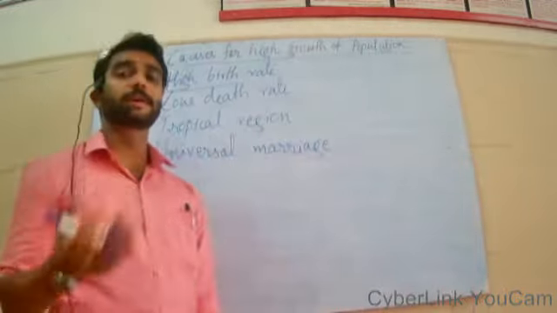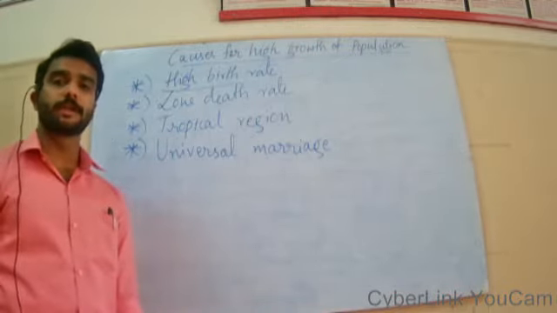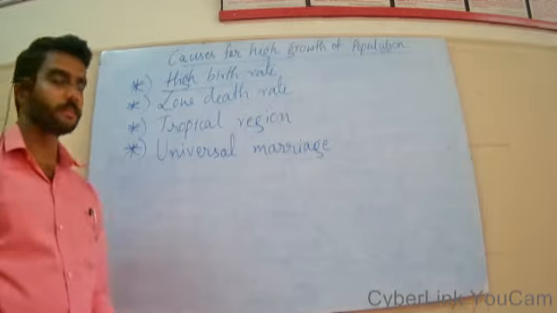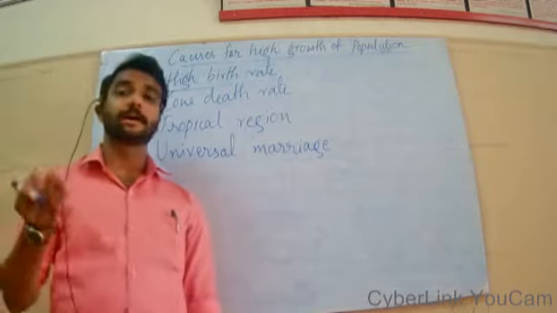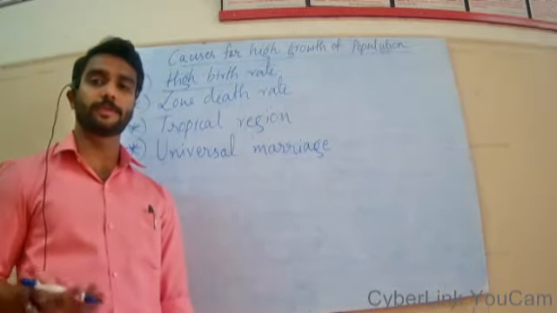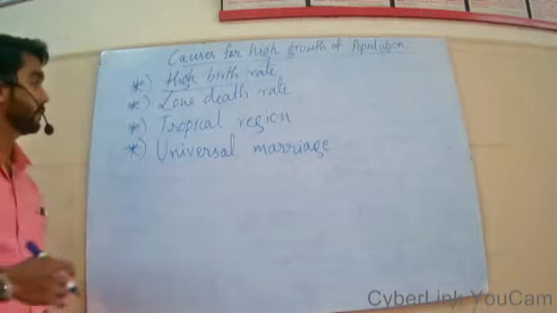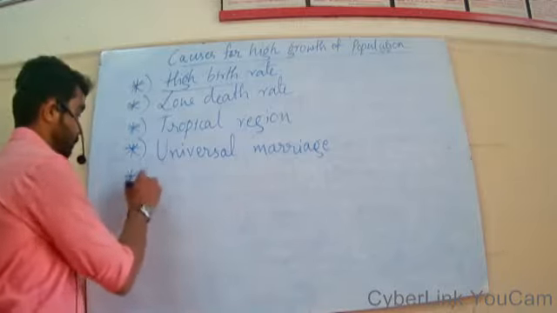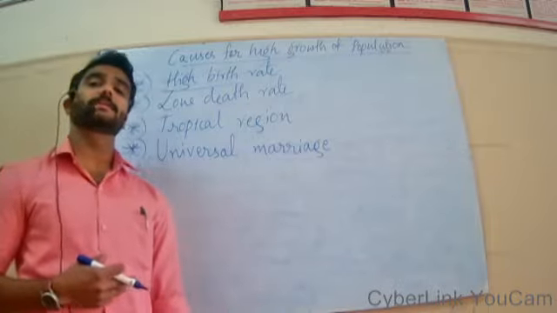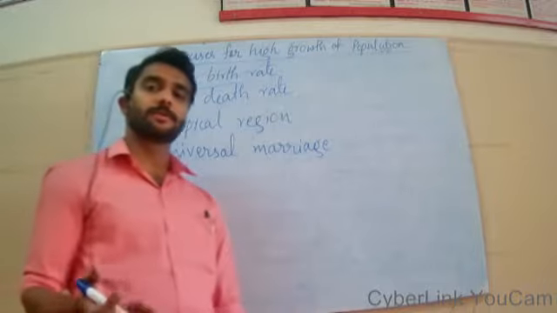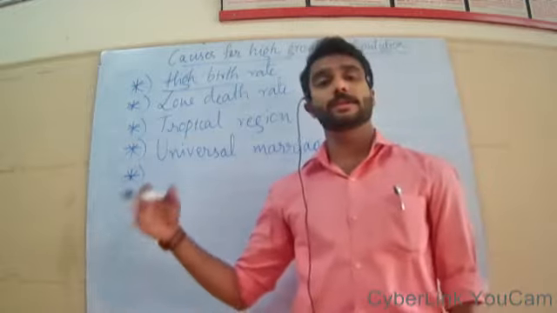They are bound to reproduce. So this is again contributing towards the increase in our population. Universal marriage, that too marriage at a very early age, is contributing more towards the excessive population of our country. Unlike western countries, where there is no universal concept of marriage, and marriage takes place after attainment of a very good maturity age, maybe after 25 to 30 years.